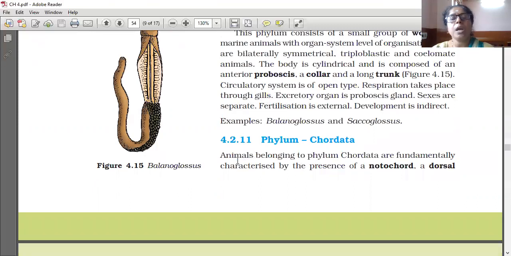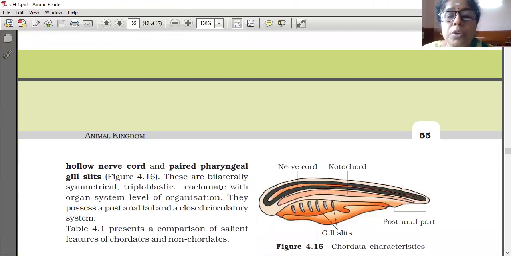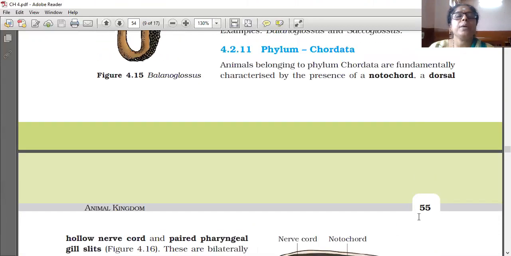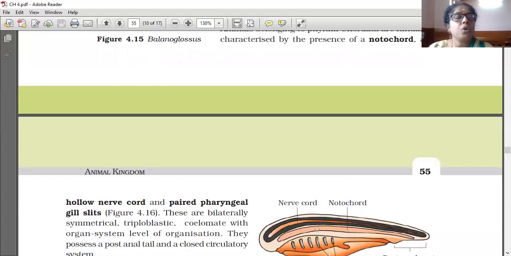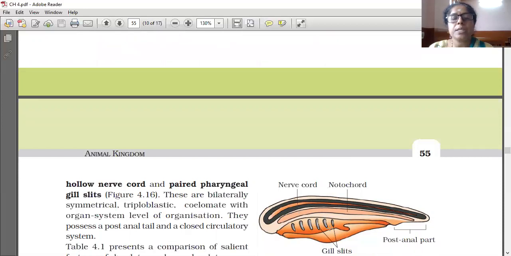So phylum chordata. Animals belonging to phylum chordata are fundamentally characterized by the presence of a notochord, a dorsal hollow nerve cord, and paired pharyngeal gill slits.